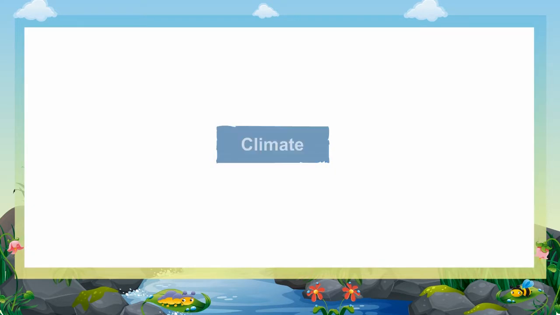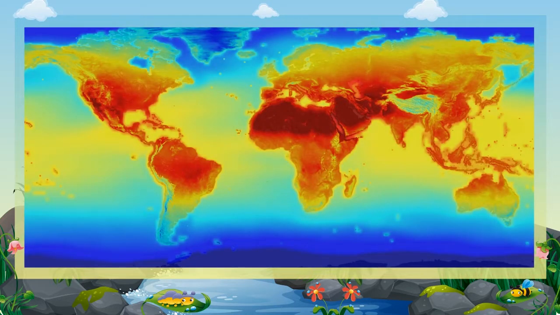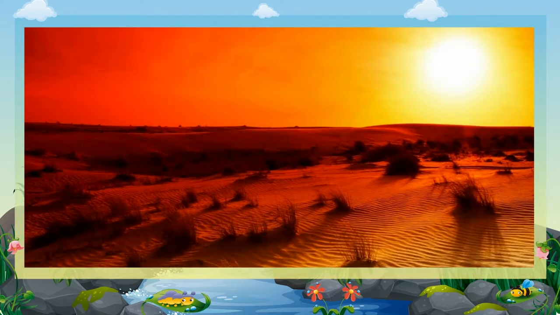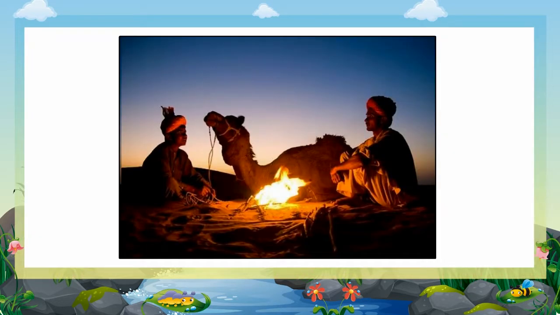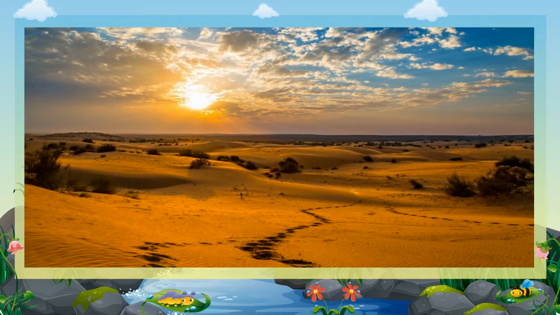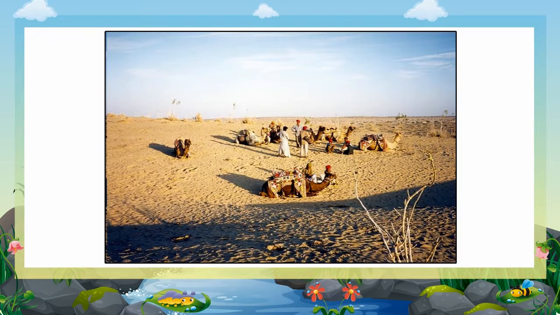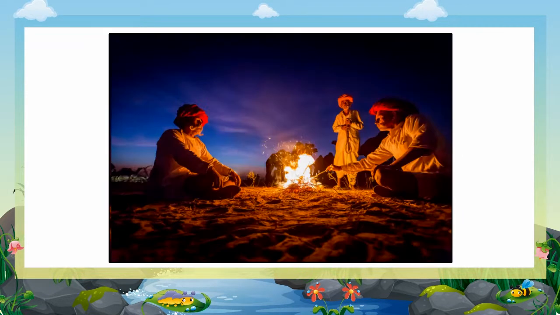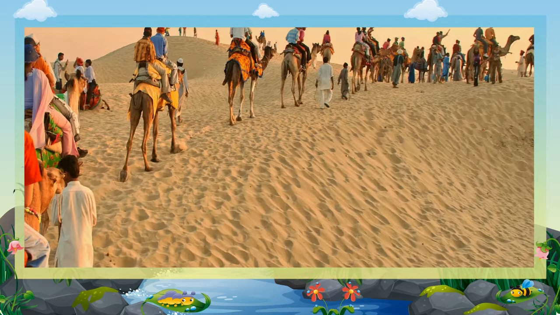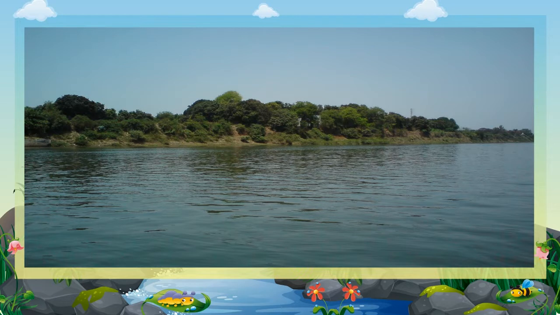Climate. The region experiences an extreme type of climate. It is very hot in summer and very cold in winter. It is so because sand gets heated or cooled quickly. In winter, the days are warm and the nights are cold. In summer, nights are cold and days are hot. There are no rivers in the region.